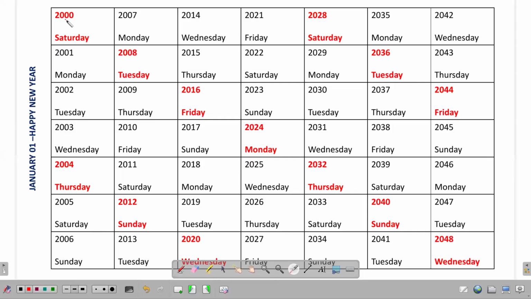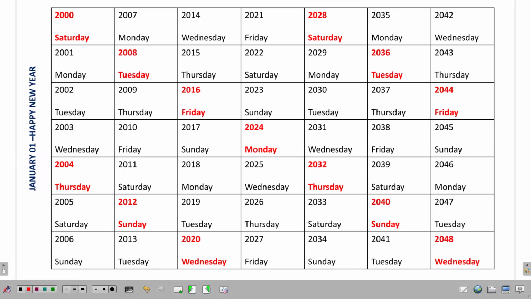So whenever you are traveling from a leap year to a non-leap year in this way, you should go for a plus 2 logic. Saturday plus 2, Sunday, Monday, Tuesday, Wednesday, Thursday, Friday, Saturday, Sunday, Monday, Tuesday, and this process continues, so on and so forth. So you can take a screenshot of this for your quick reference for understanding the January 1 new year for these upcoming years, how it comes, and this will help you a lot for solving problems.